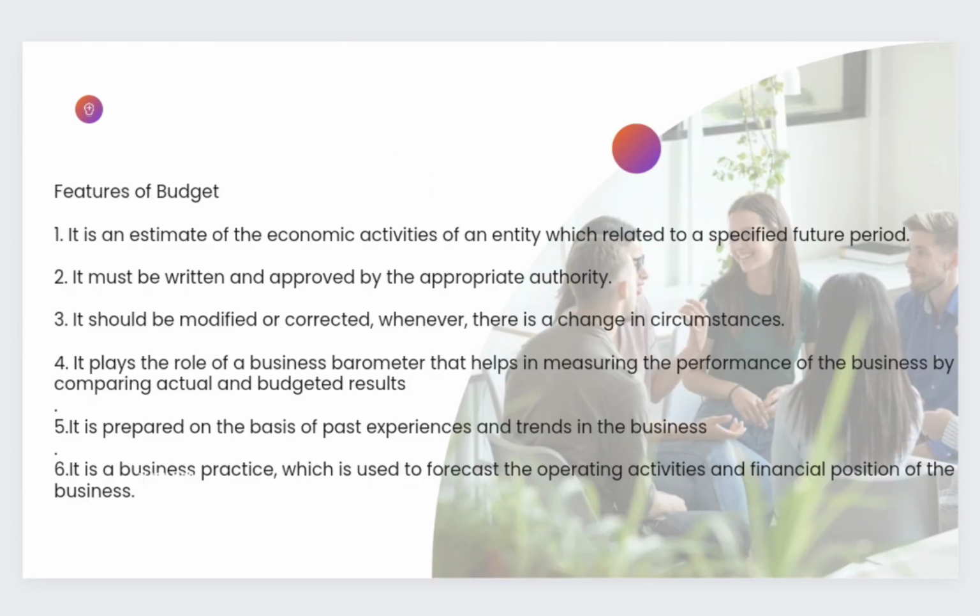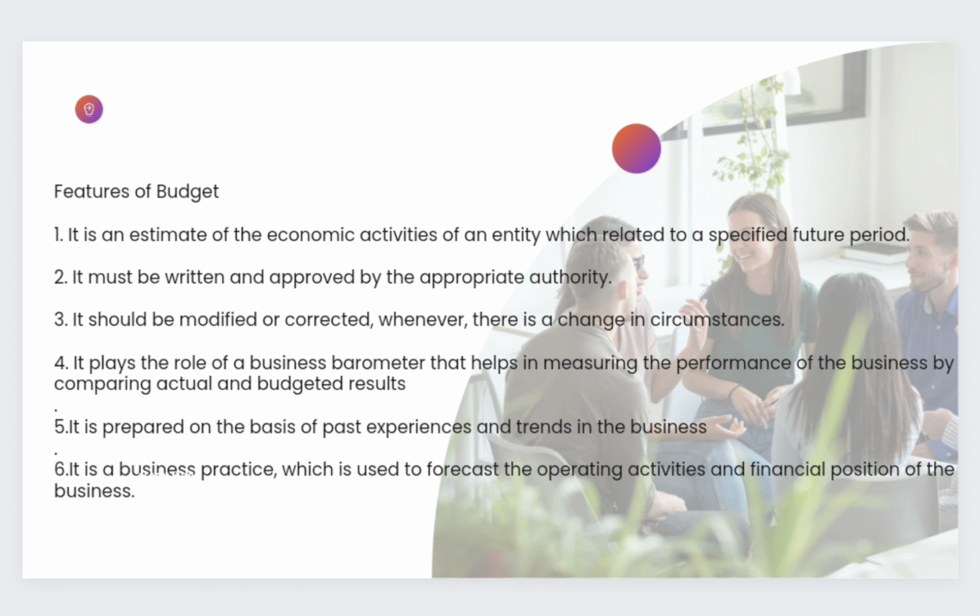First one is it is an estimate of the economic activities of an entity which is related to a specific period. Second one is it must be written and approved by an appropriate authority. Third one is it should be modified or corrected whenever there is a change in circumstances. Fourth one is it plays the role of a business barometer that helps in measuring the performance of the business by comparing actual and budgeted results.